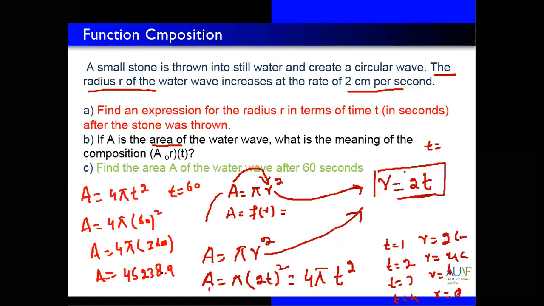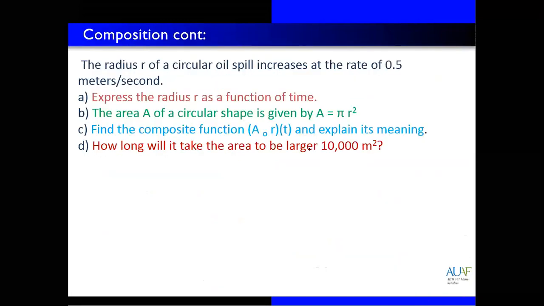This will be meter square because the area unit is meter square. Yes, also multiply with pi. Pi is equal to 3.14. So this will give you about 45,000. Excellent, great, Hadia, Maha, and Mujib. This was composition. Next example of composition of function.